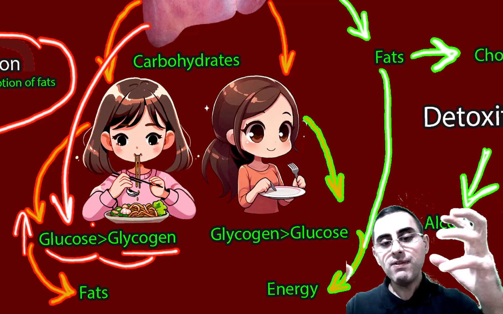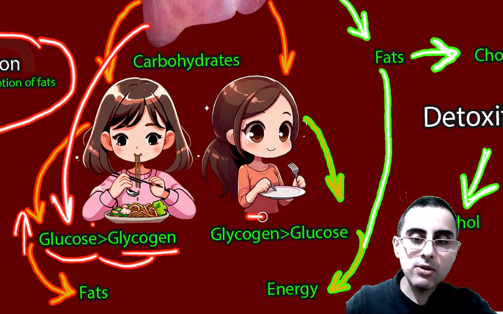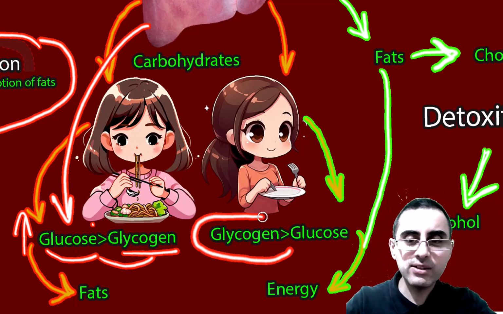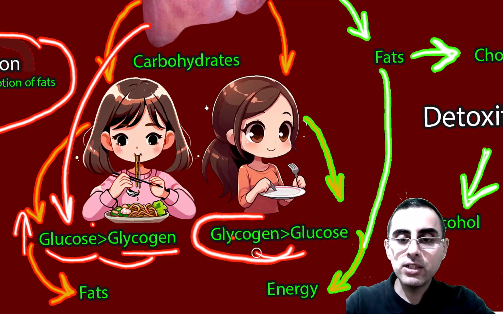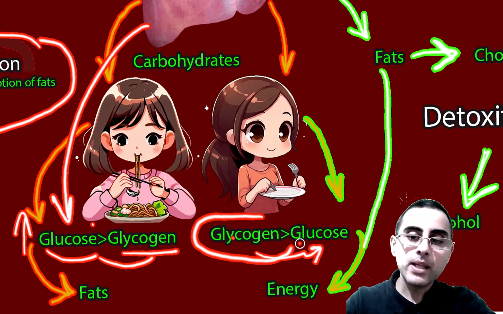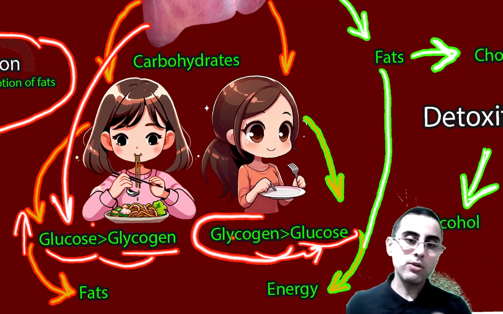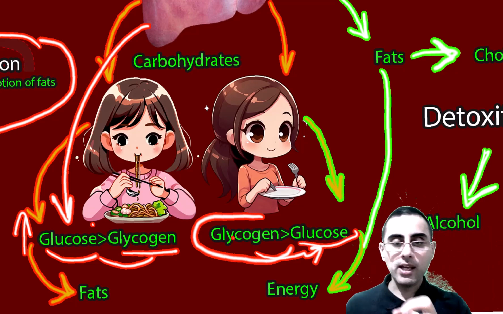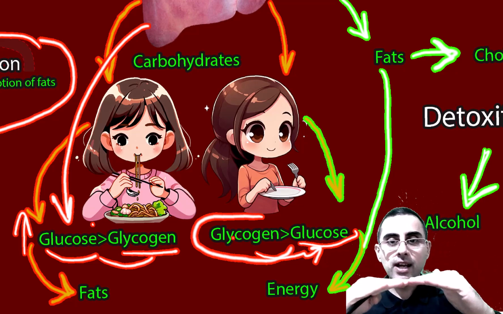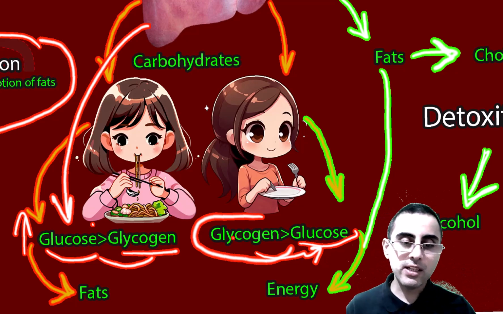And when we fast and we have no glucose or less glucose in our blood, our liver converts glycogen back into glucose again. So our liver converts glucose to glycogen and the opposite, glycogen to glucose, and we have a constant flow of this energy. It's metabolism.